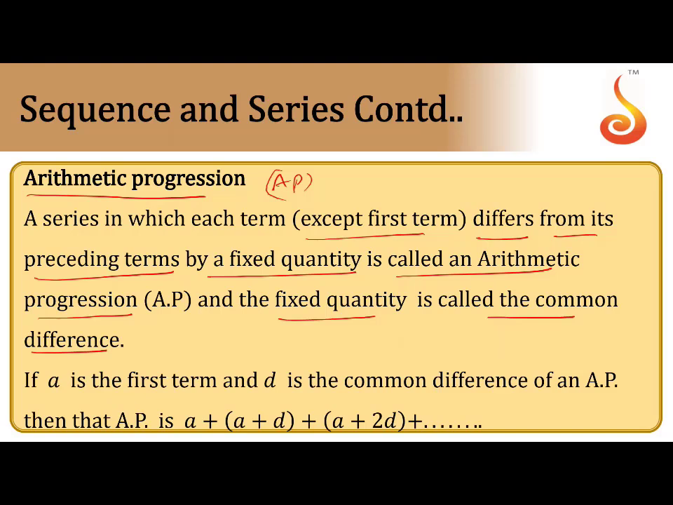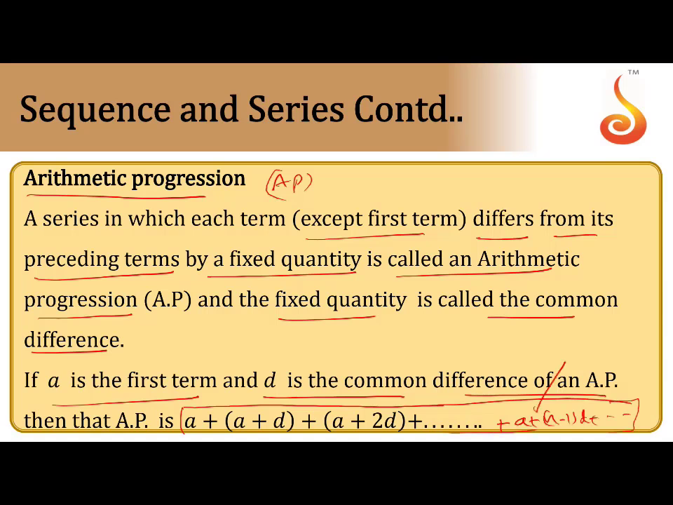So now we are going to write the general AP. If a is the first term and d is the common difference of the AP, then that AP is a, a plus d, a plus 2d and so on. You can add one more term, a plus (n minus 1) times d, and so on. This is a sequence. So a plus (n minus 1) times d is called the general term of an AP. Now we'll discuss some properties of AP.